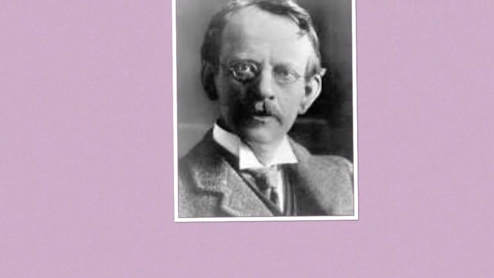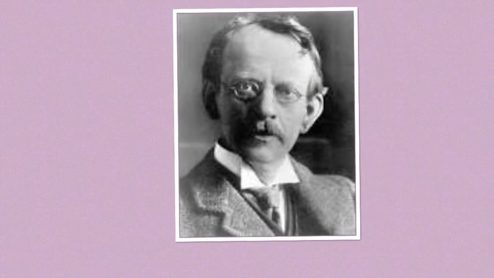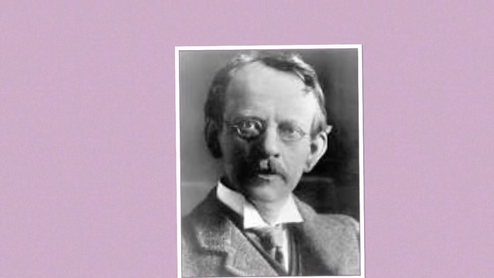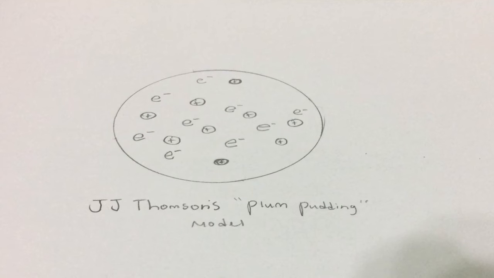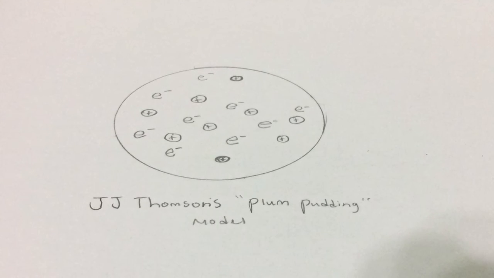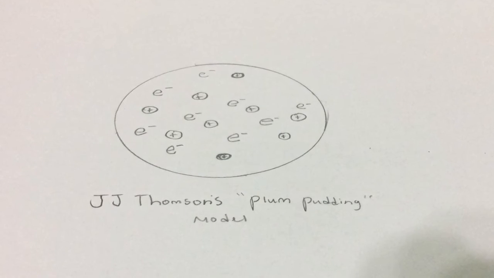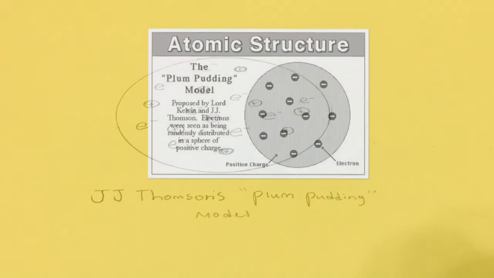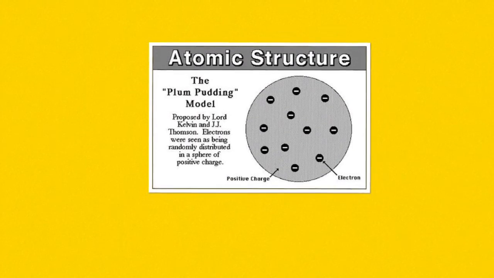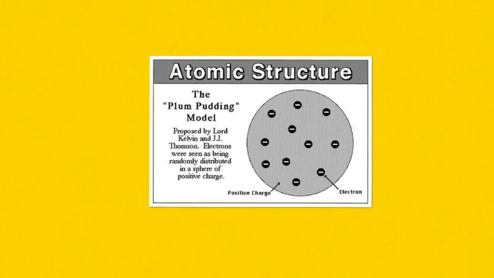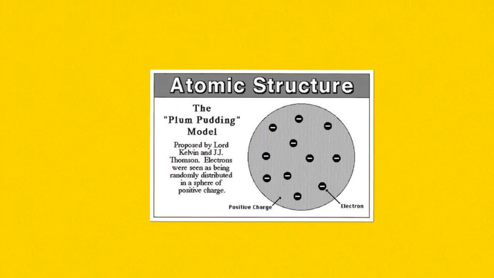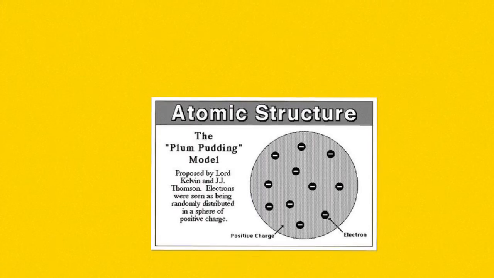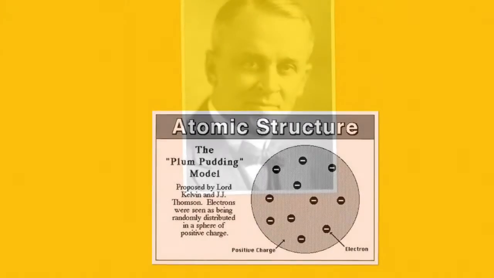J.J. Thomson was awarded the Nobel Prize for Physics, along with many other people. He discovered the electron and subatomic particle. He discovered these by experiments with the cathode ray. Thomson determined that all matter is made up of tiny particles that are much smaller than atoms. He originally called these particles corpuscles, although they are now called electrons. He developed the plum pudding model that had electrons and protons uniformly mixed throughout the atom. His work took place in 1898.